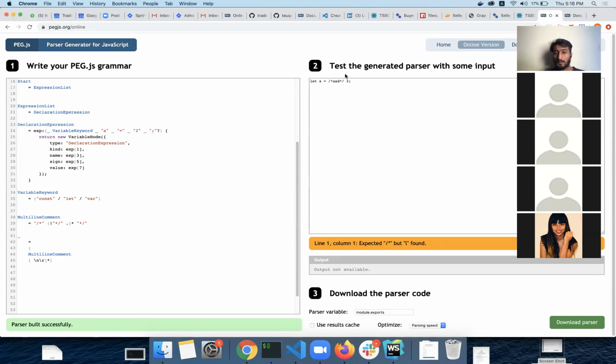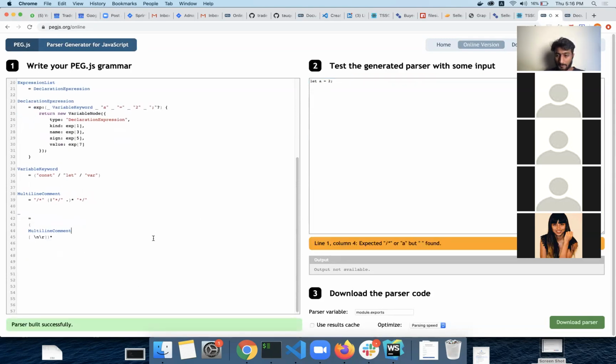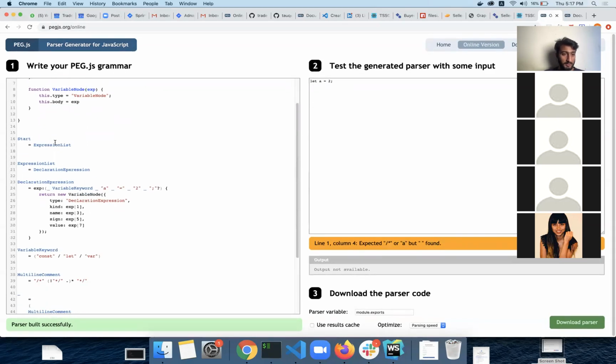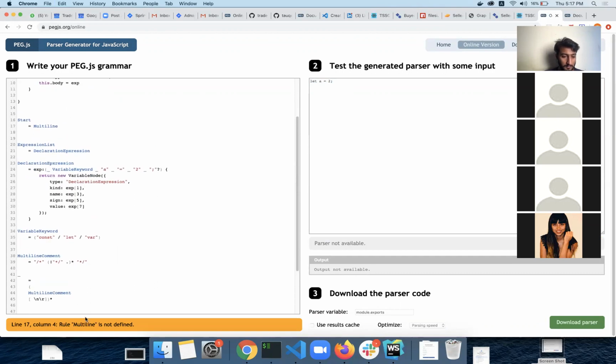But found... The precedence is first multi-line comments. It is starting having multiple expressions. Well, let's first see if it's working or not. We'll change the start from to multi-line, and then we'll expect it to be multi-line comment. And then